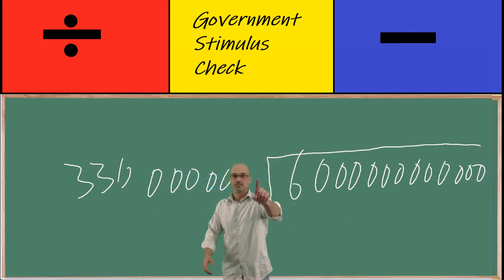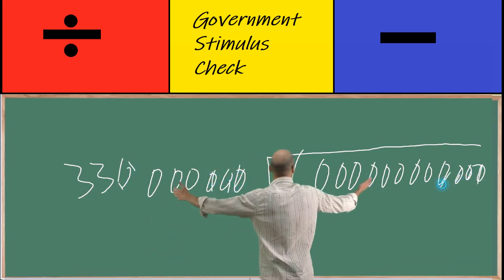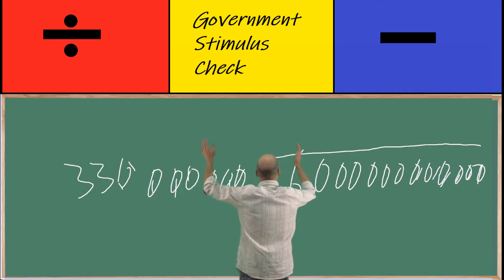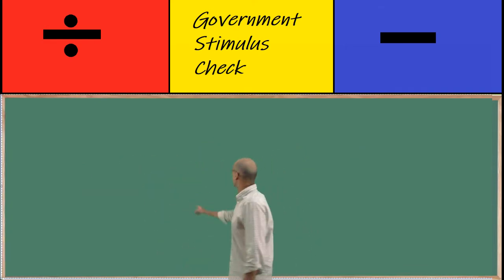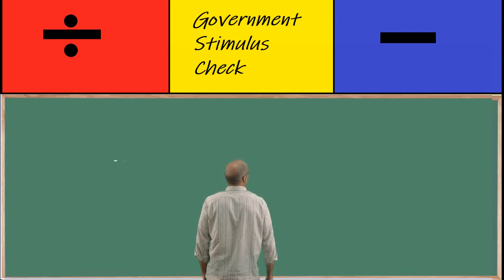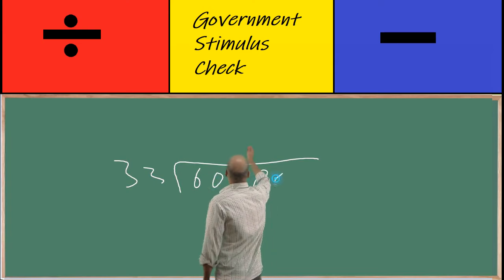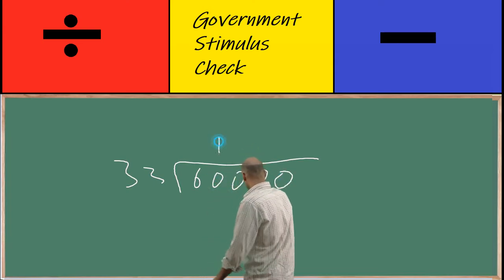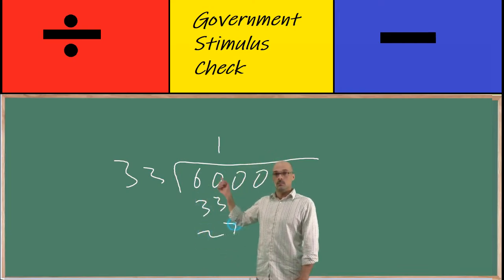Great cheat here. Expert tip on long division. See all these zeros? We can just get rid of those. It's going to be way easier. Zip. New division problem. 33 divided by, what is that number? I don't know. Let's just start doing it.